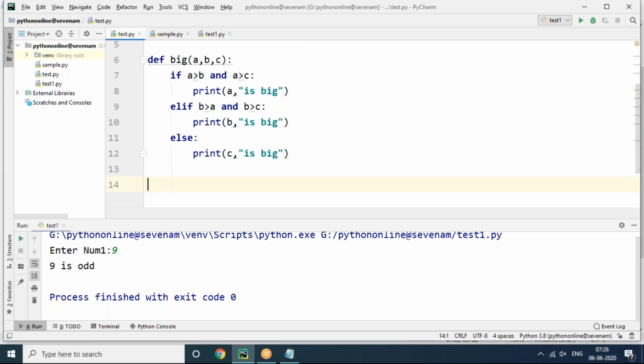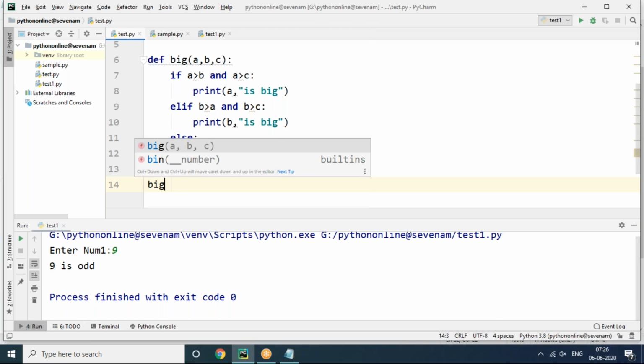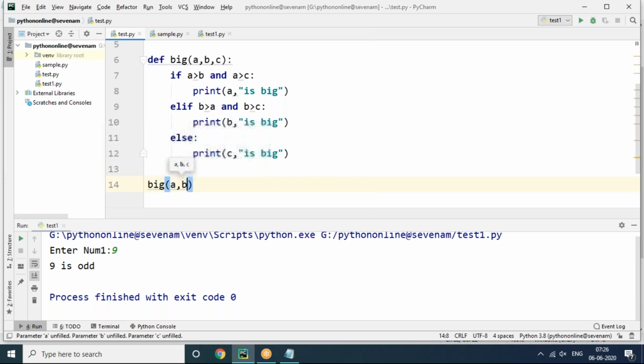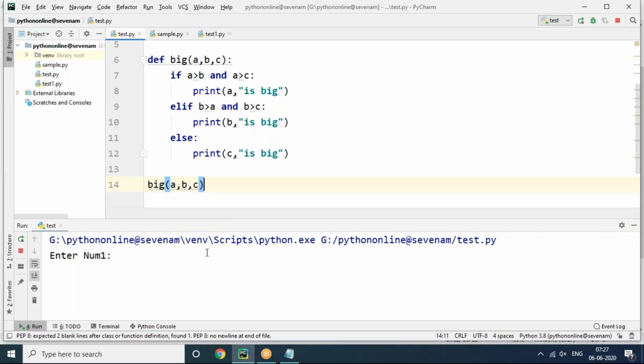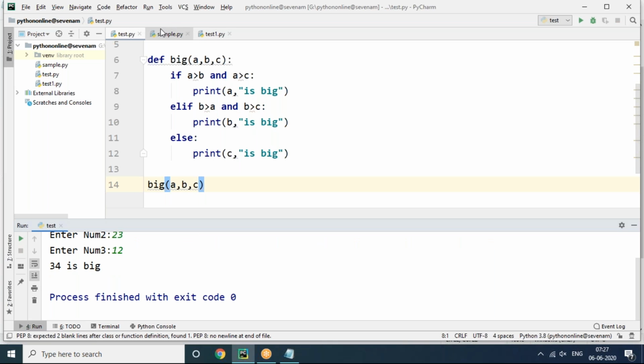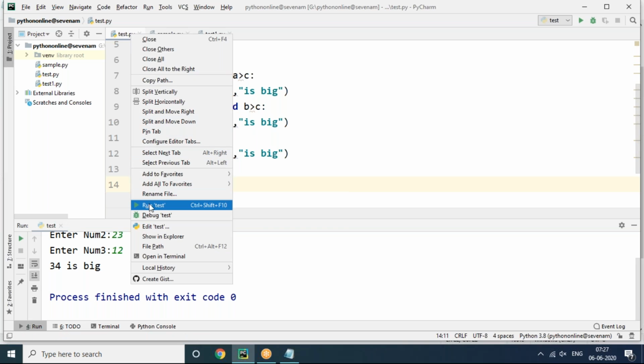We have to call the function big, and I'm passing a, b, c. Or else we can capture it here. I'm using the and operator. So I'm comparing three values. Now I'm giving Enter num1 34, enter 23, enter 12. Now 34 is the biggest value. Just checking the condition.